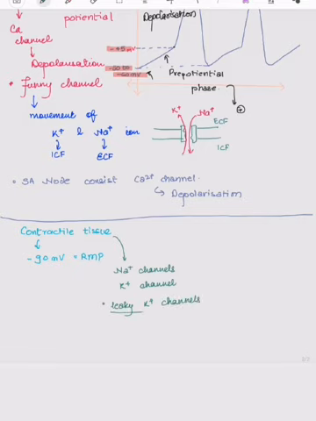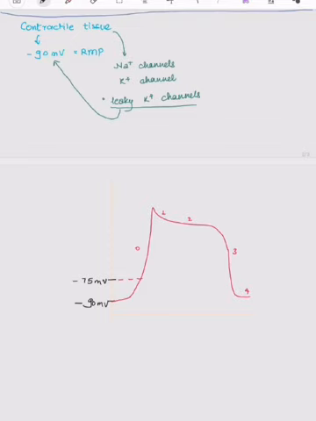Due to these leaky potassium channels, the RMP of -90 is created. The leaky potassium channels play a major role in creating the more negative potential. So in this contractile tissue, -90 millivolt is the RMP.